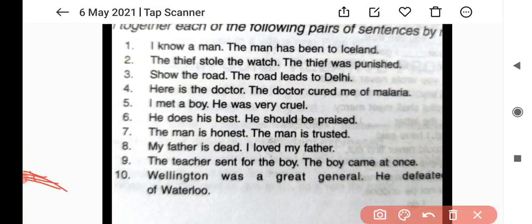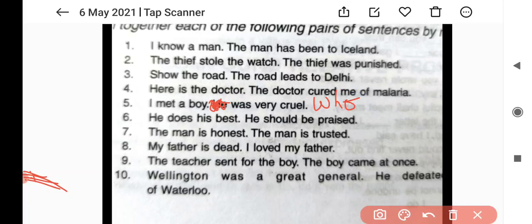I met a boy. He was very cruel. Now how to combine this sentence by using a relative pronoun? See children. I met a boy. Simply remove he here. Who was very cruel. He does his best. He should be praised. Now how to combine this sentence?